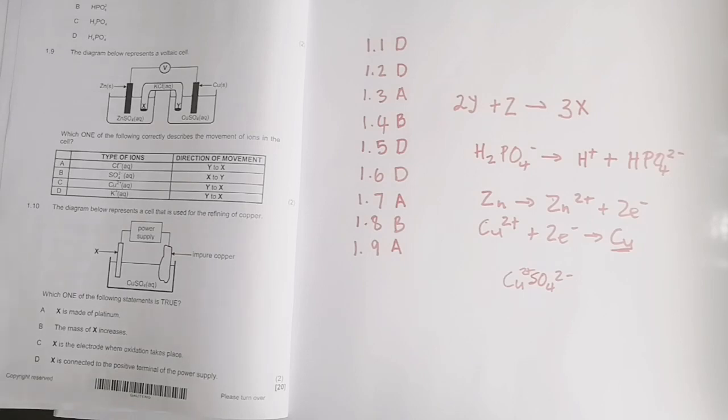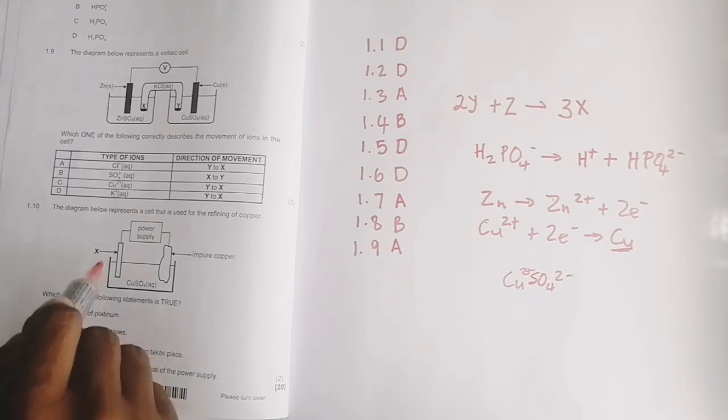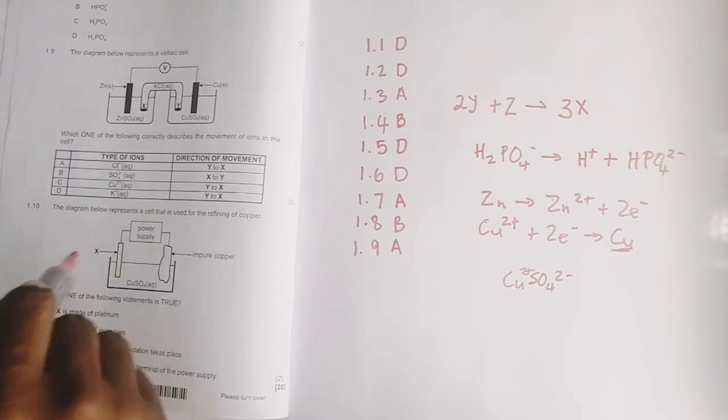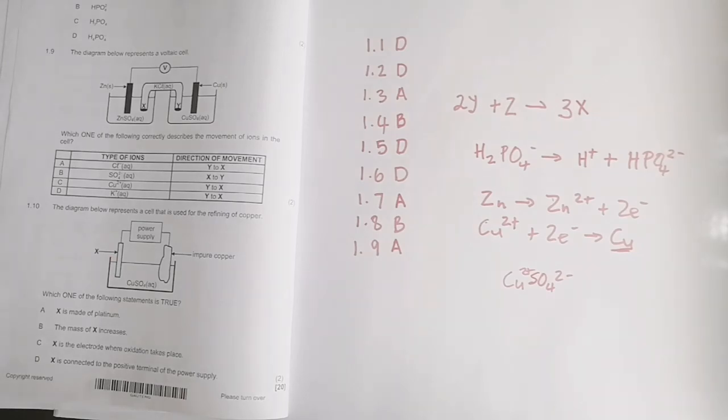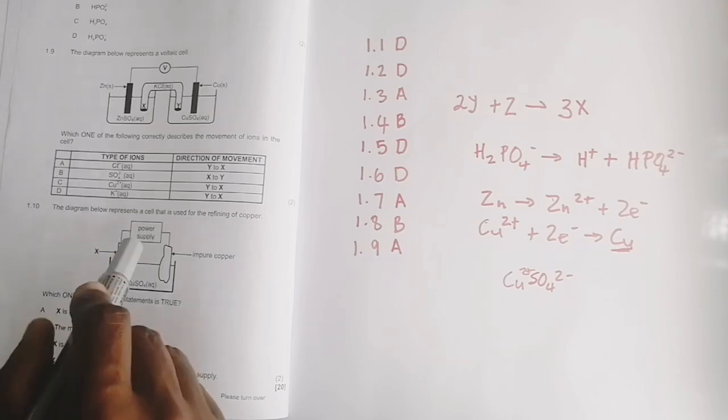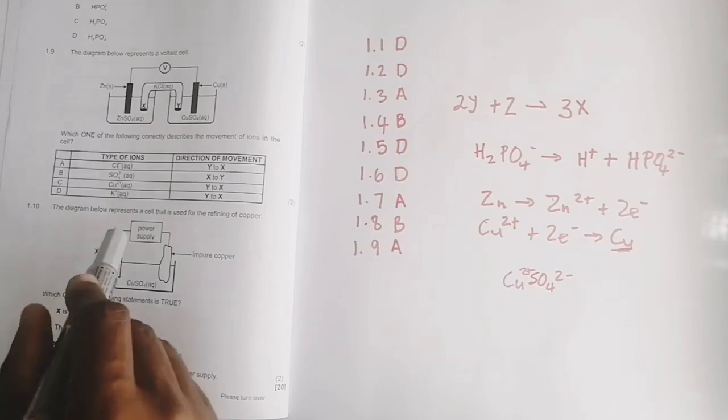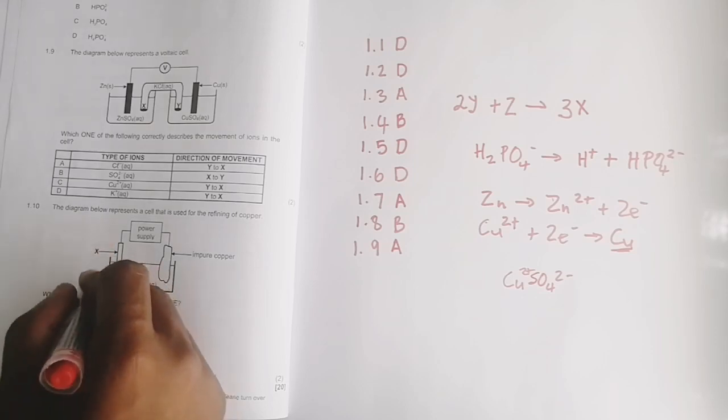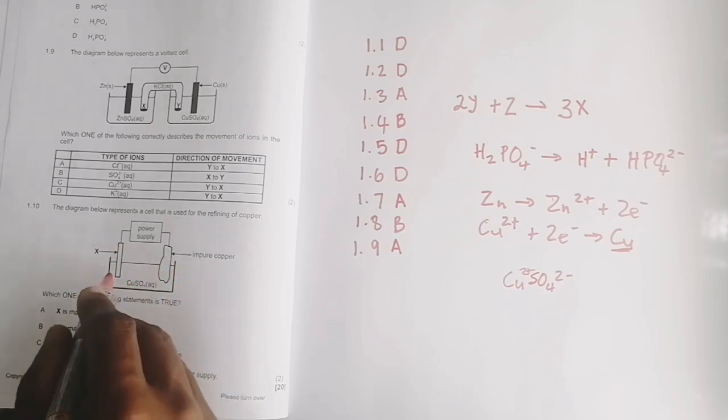Right, so they say X is made of platinum. Okay, so that would not be true. X should be made of copper, so that ultimately you've got just pure copper over there. All right. The second one says the mass of X increases. That's absolutely correct, because you're forming copper. Remember, in this case you want to form as much copper, pure copper, as possible.